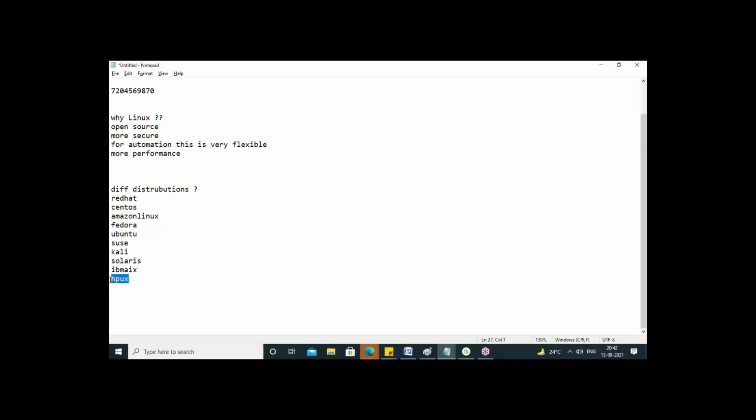This is developed by HP company. This is developed by IBM company. This is developed by Sun company. This is Kali. This is SUSE. This is Amazon developed Linux. This is Red Hat developed Linux. Like that, different distributors, different companies, they develop this OS, not one company. So most of the time in real time, we use the first few only, guys.